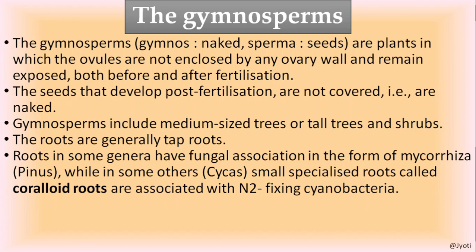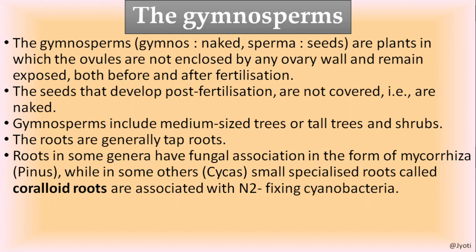Roots in some genera have fungal association in the form of mycorrhiza, like in Pinus, where the root is associated with the fungal hypha. This is a kind of mutual or symbiotic relationship between the fungal hypha and the roots of the big trees. And what is the advantage of this? The fungal hypha makes the root of the tree profusely branched, so that minerals and water can very easily be absorbed from the soil.